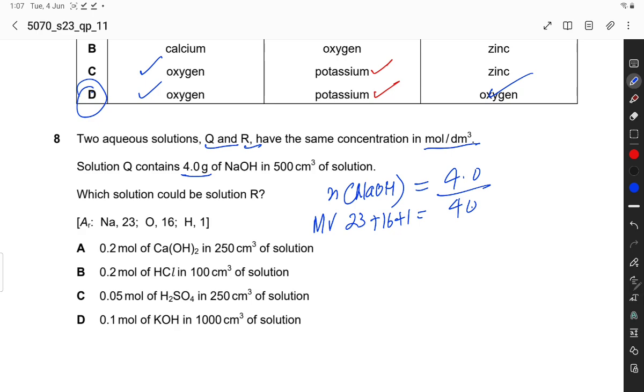Now calculate the mole: 4 divided by 40 is equal to 0.1.